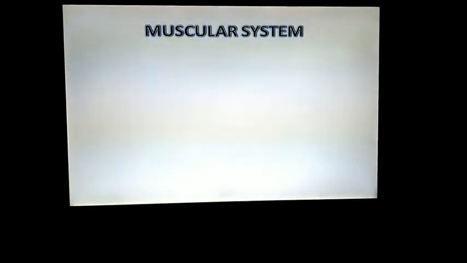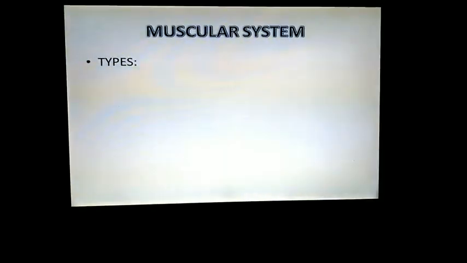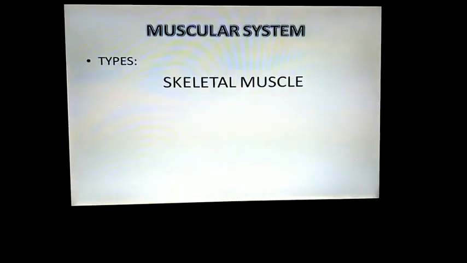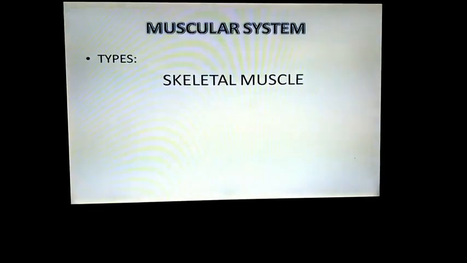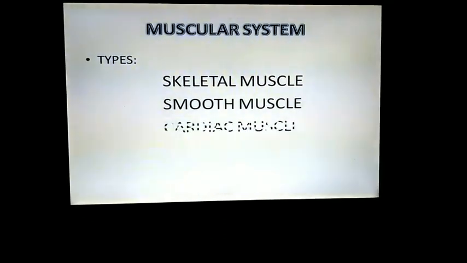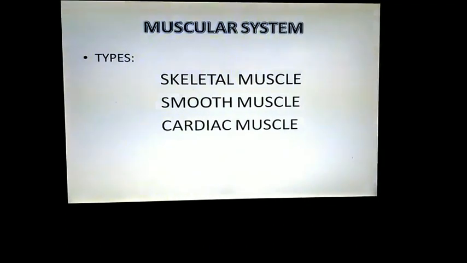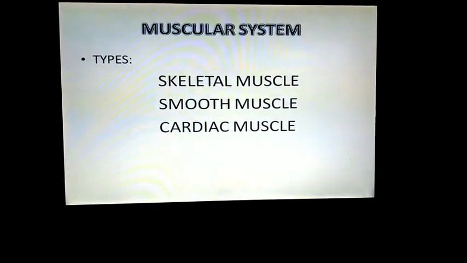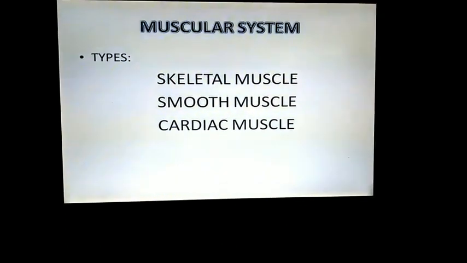Next, we are going to the muscular system. In the body, the muscular system along with the skeletal system is very important for movements. There are three types of muscular systems, that is skeletal muscle, smooth muscle and cardiac muscle.